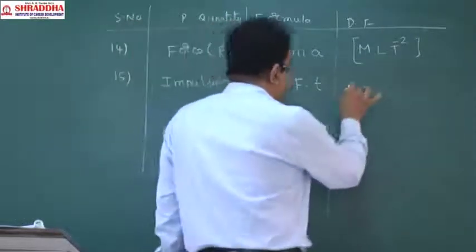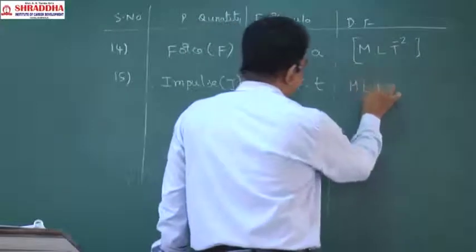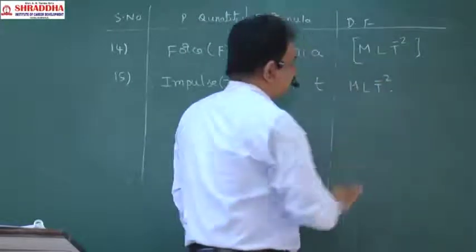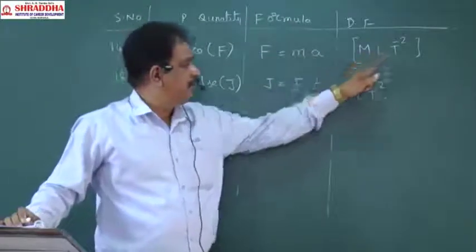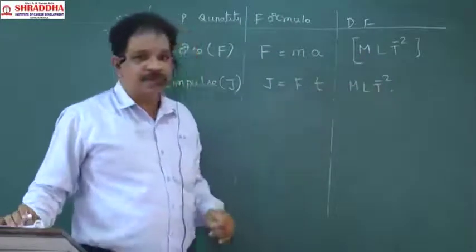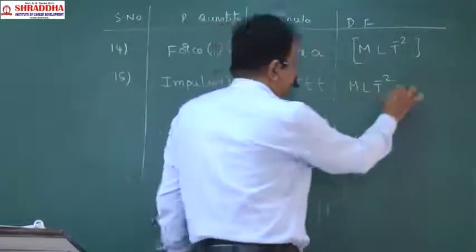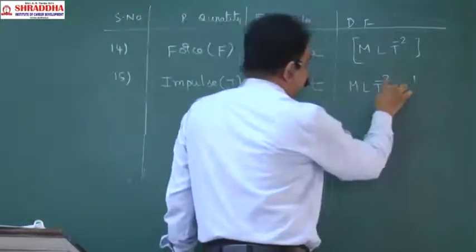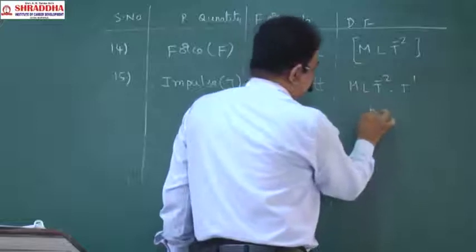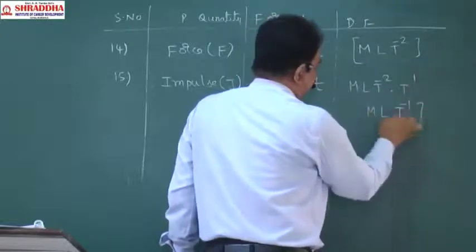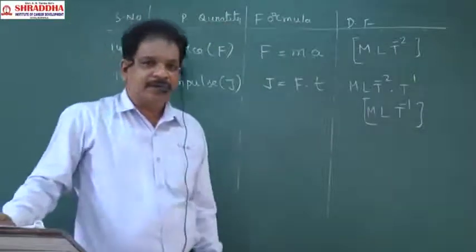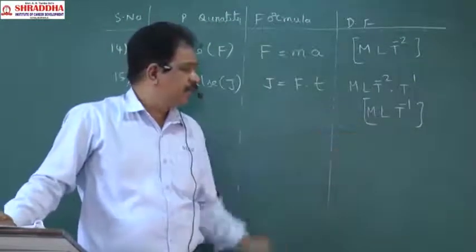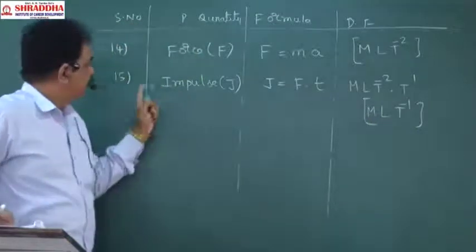Now tell me, the force dimensional formula. MLT^-2. Already here we derived. Time dimensional formula is what? T. So T^1 with T^-2 means T^-1. MLT^-1 is the dimensional formula for impulse.